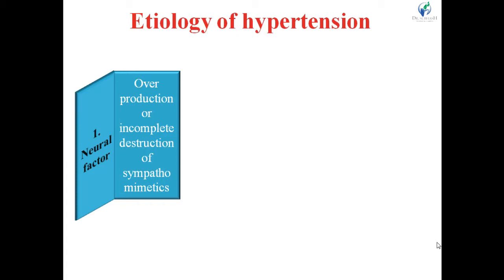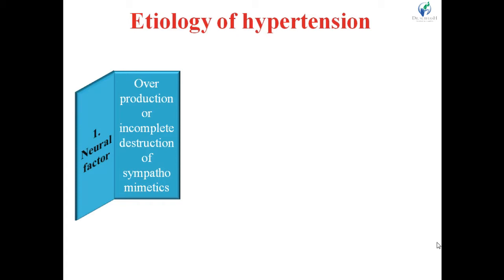This type of neural factor may play a peripheral as well as central role in activation of vasomotor. The centrally placed vasomotor center is activated by this type of neural factor, and it will lead to increasing blood pressure. That is hypertension.